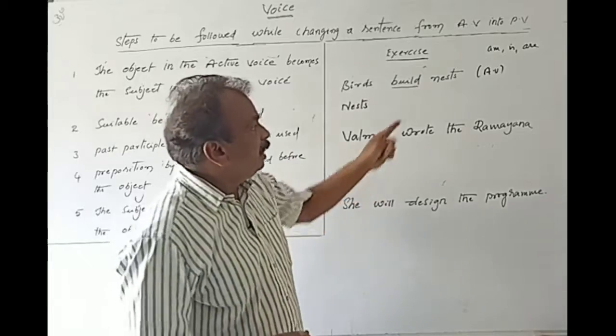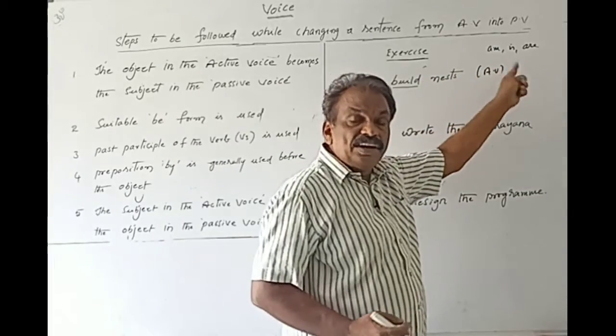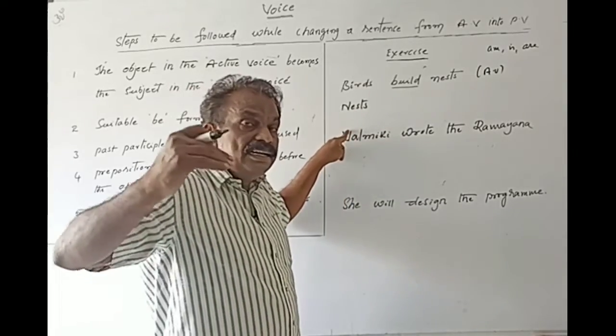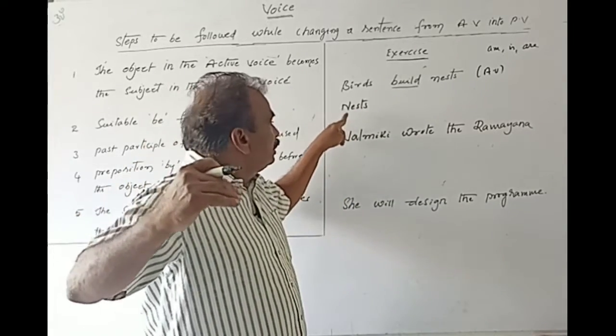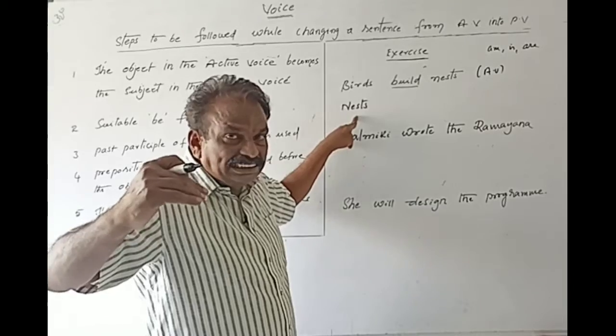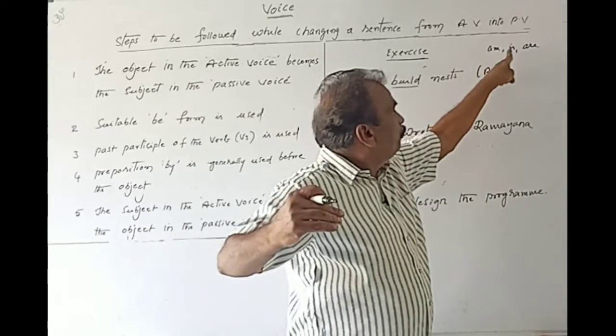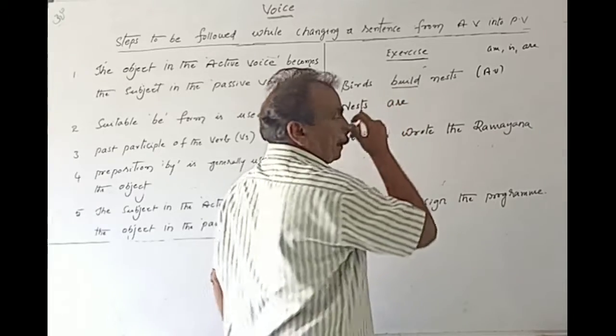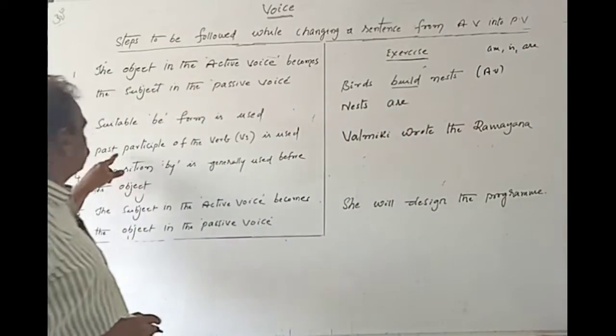Next, among these 3, one is to be chosen basing on the nature of the subject. Here, the subject is plural, nests. So, am, is, are: the next one is nests are. Okay, second step is completed.